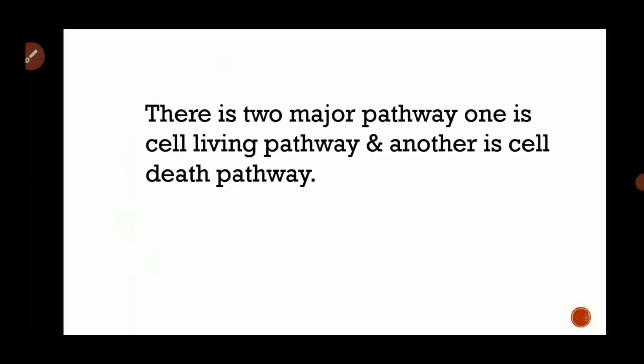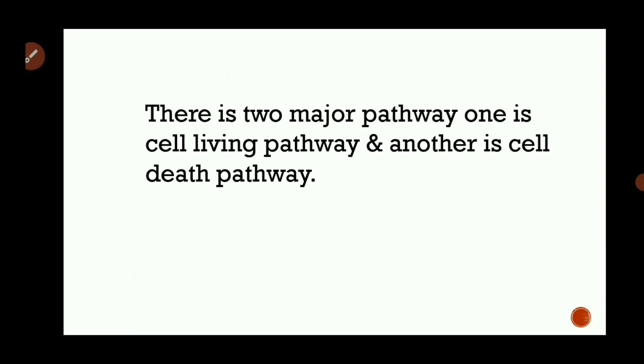Next, there are two major pathways. One is the cell living pathway and another is the cell death pathway. We already saw the proto-oncogene and the oncogene, which help the cell grow and multiply. That means this is related to the cell living pathway. But there is another pathway, the cell death pathway. This cell death pathway is apoptosis.